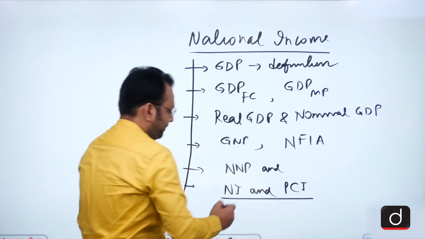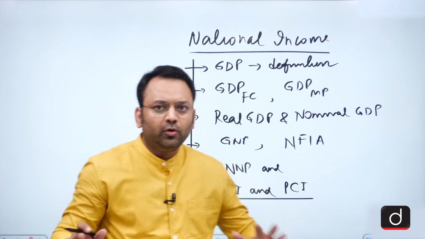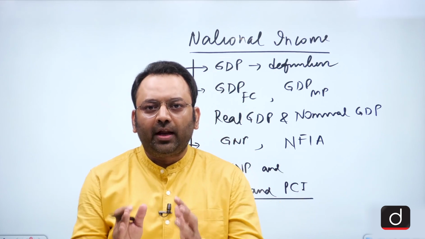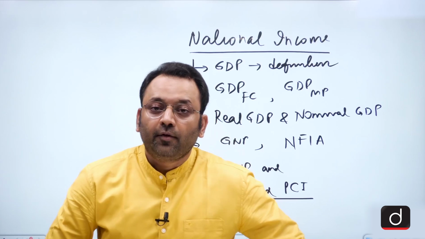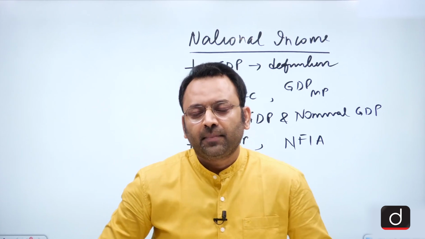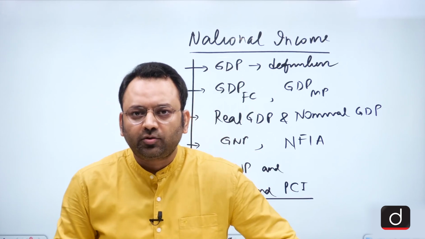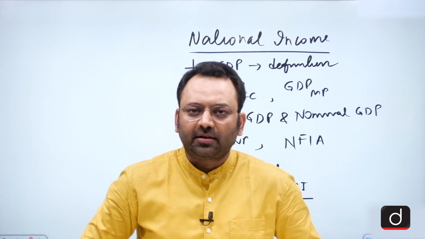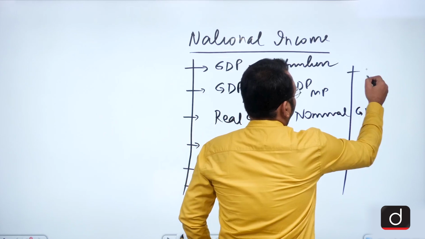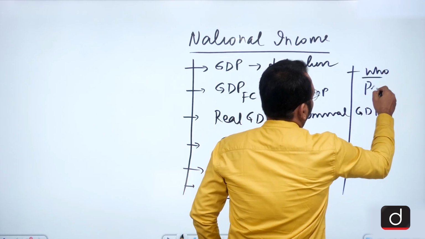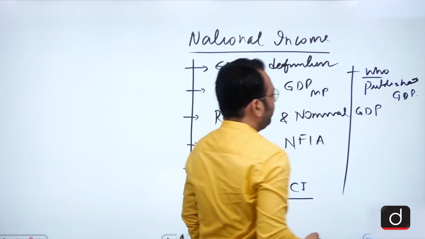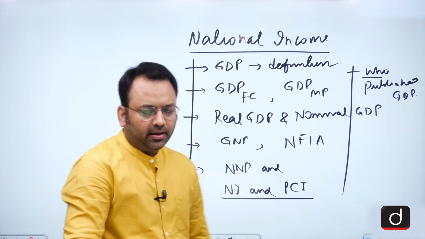So in this whole video you would be very much clear after the video about how do we calculate the national income, what are the components, what are the additions, subtractions from the various parameters to arrive at the national income, as well as who calculates, who publishes the data for GDP and others.